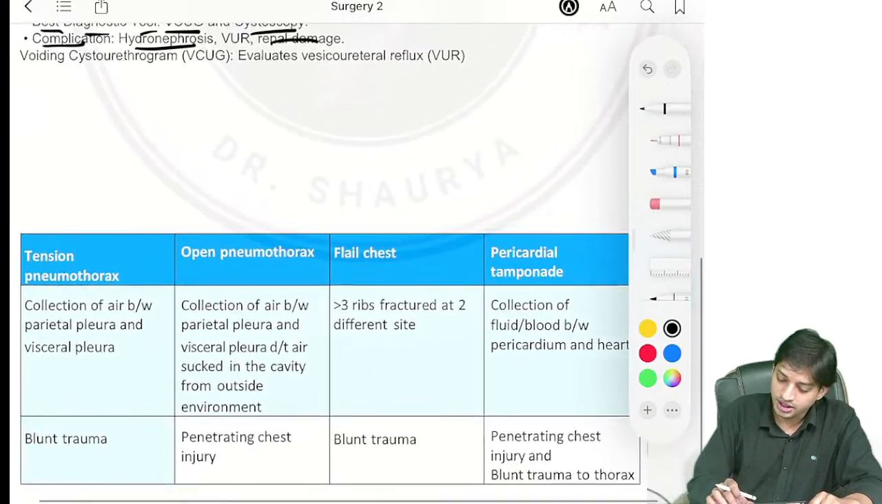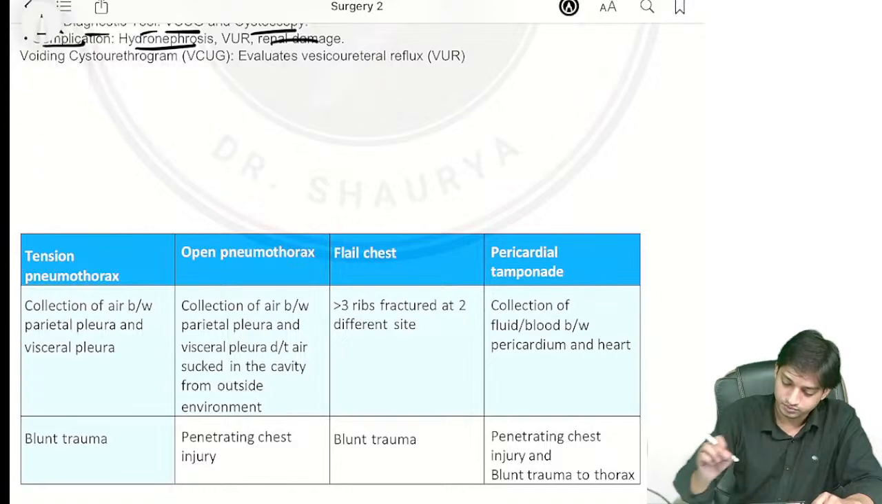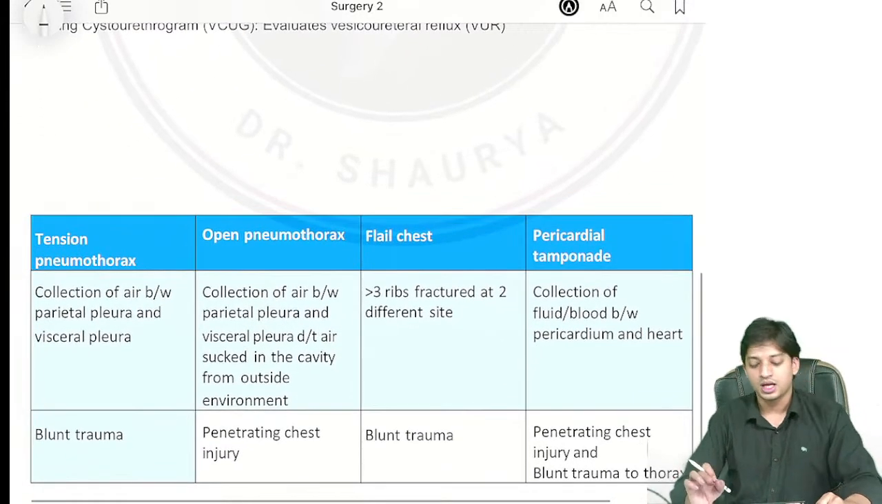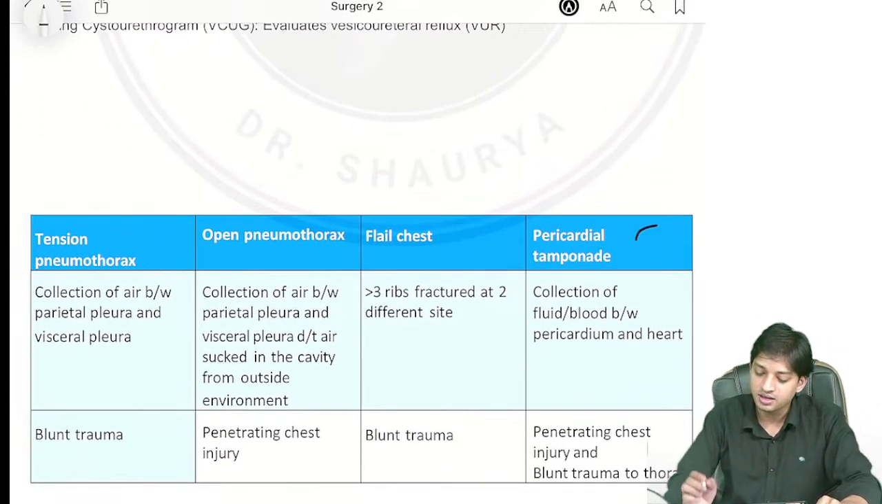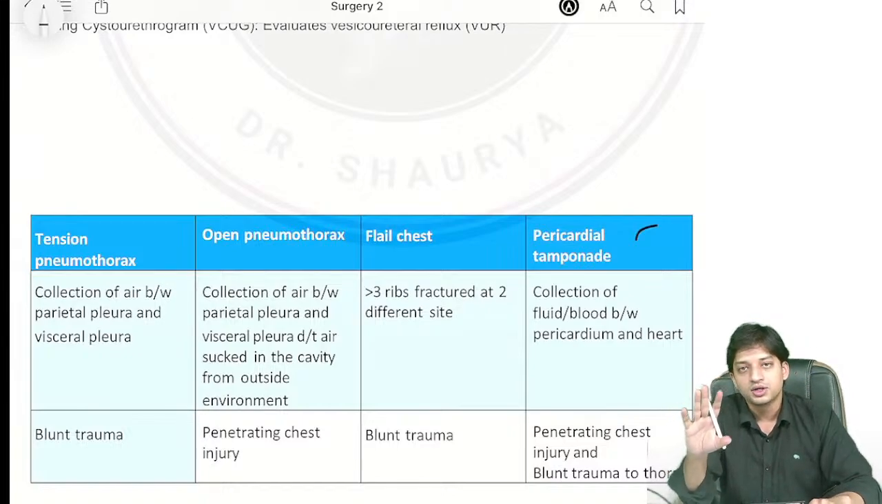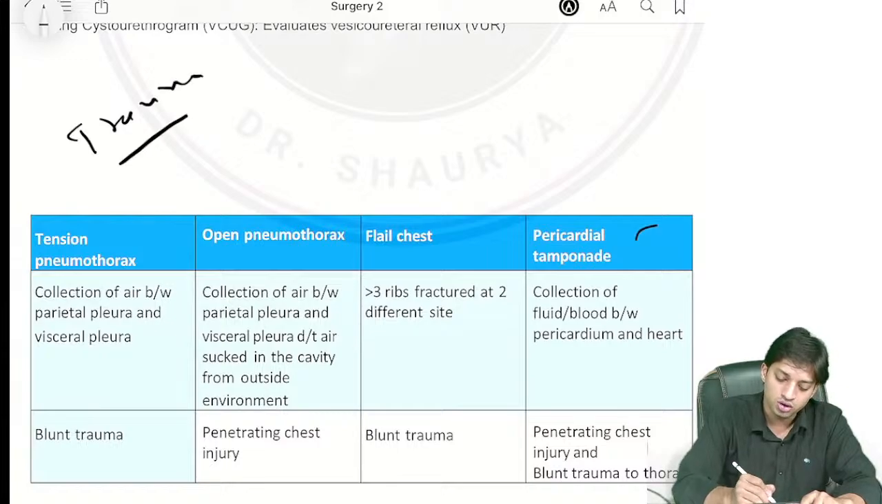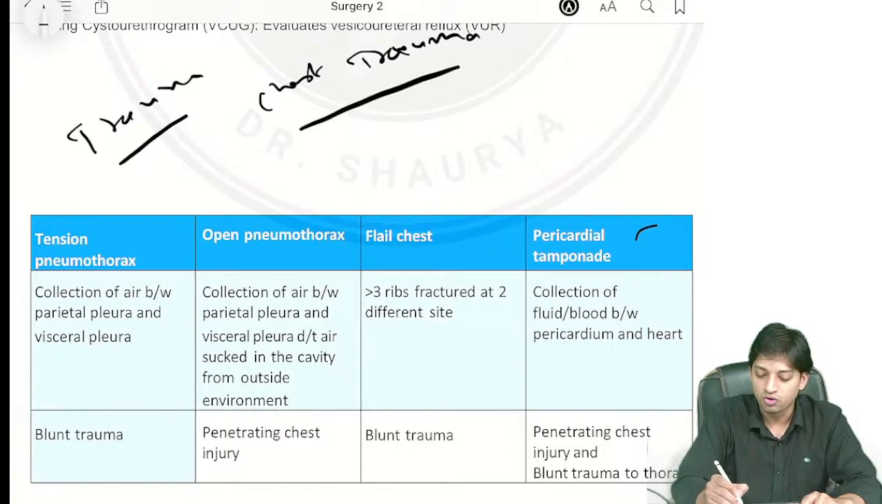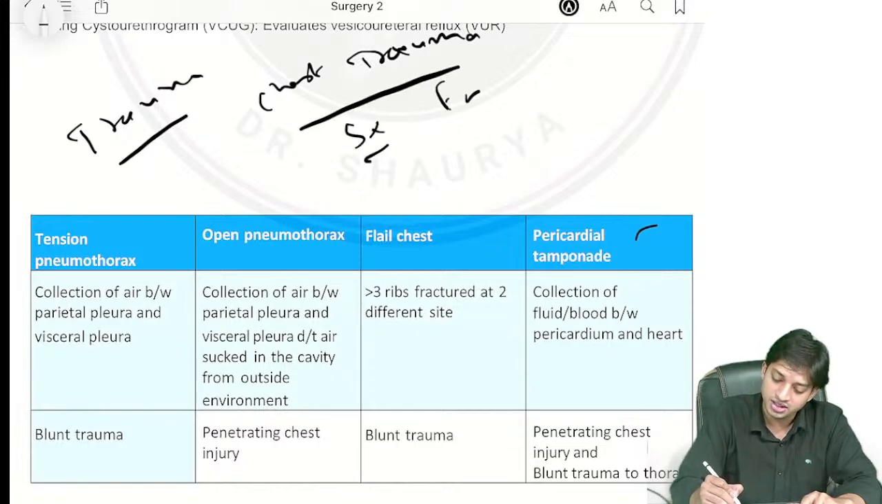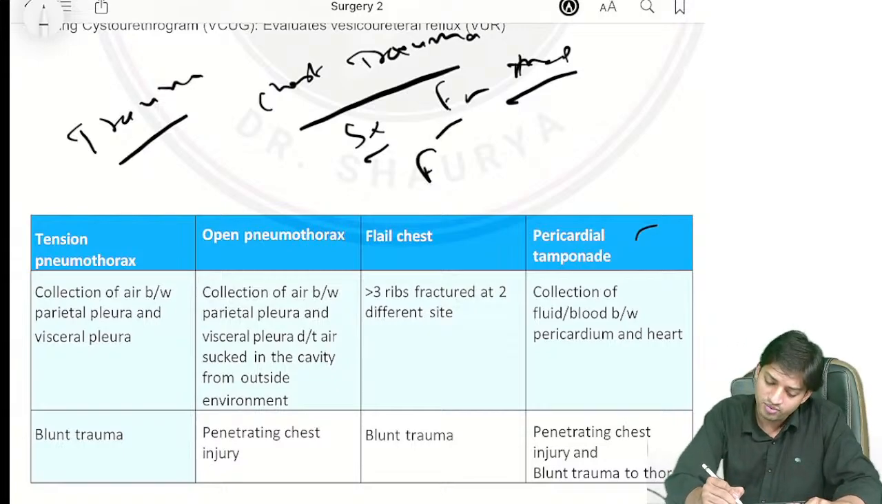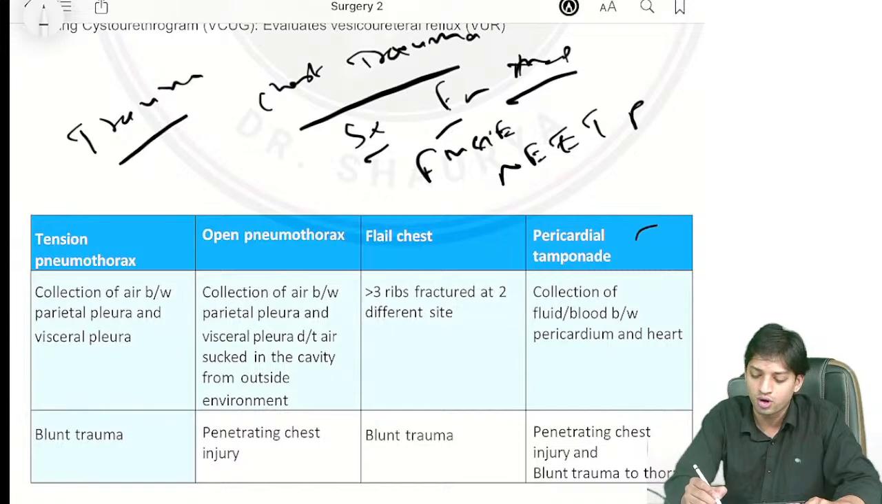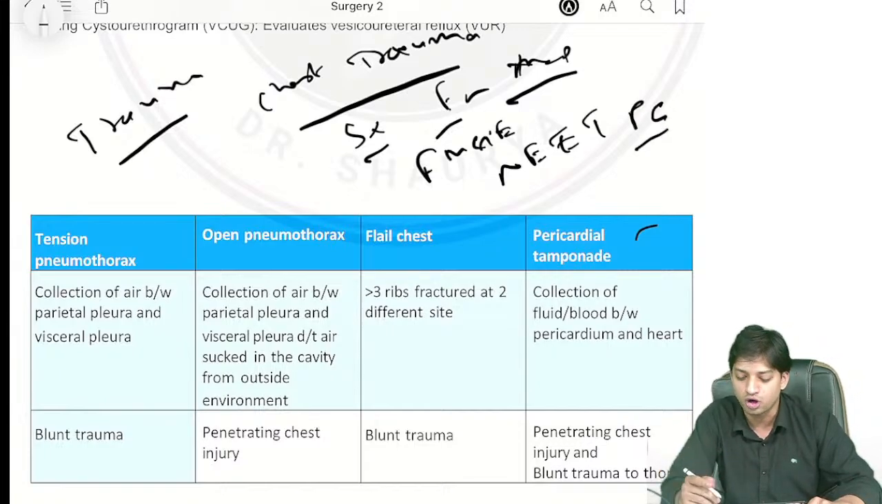So coming to tension pneumothorax, open pneumothorax, flail chest and pericardial tamponade, we are going to start from the trauma part, and in trauma, chest trauma is very important. Here we are going to cover not only the surgery part, but the emergency part, trauma part, and the medicine part. Very important for the FMGE exam, and for the NEET PG exam as well, because one of the favorite topics is trauma.